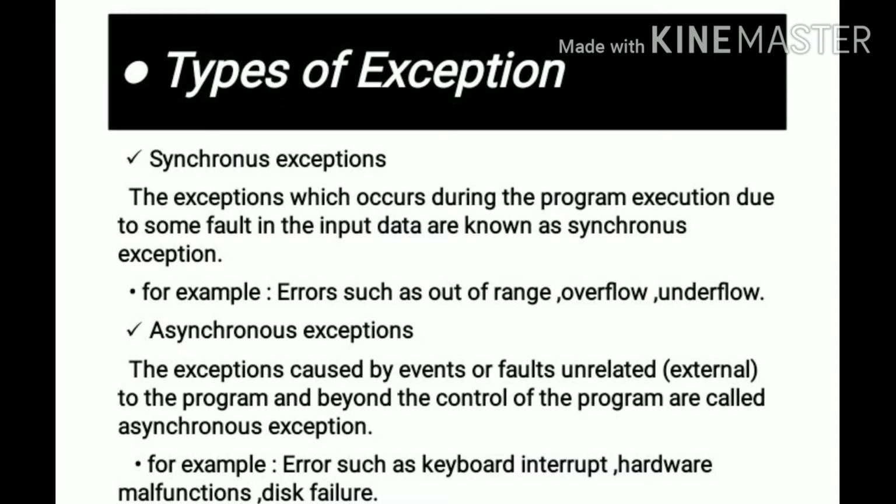There are two types of exception in C++. Synchronous exception: the exceptions which occur during program execution due to some fault in the input data are known as synchronous exceptions. For example, errors such as out of range, overflow, underflow. Asynchronous exception: the exceptions caused by events or faults unrelated to the program and beyond the control of the program are called asynchronous exceptions. For example, errors such as keyboard interrupt, hardware malfunctions, disk failure.